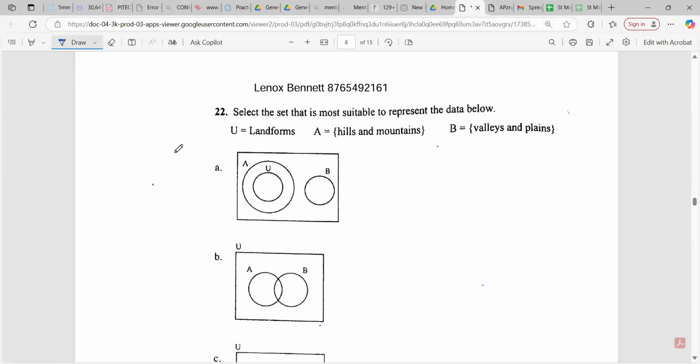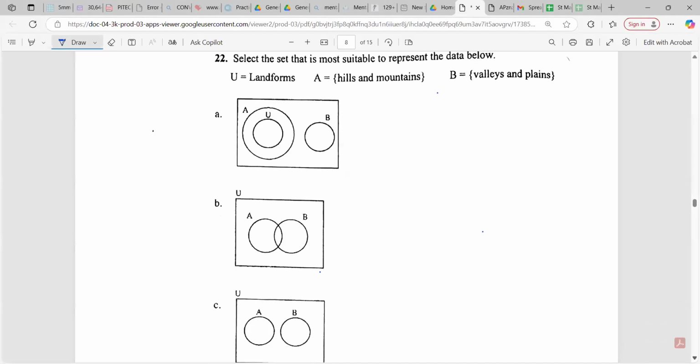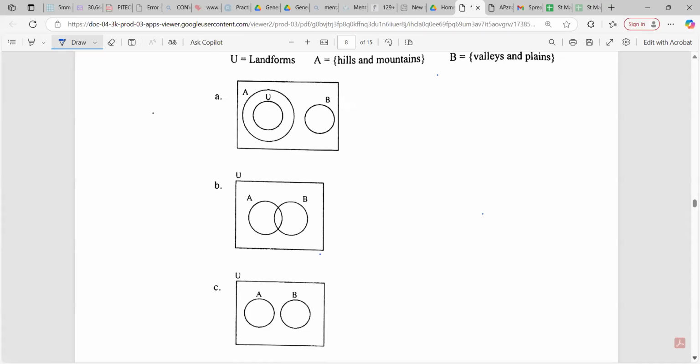Okay, sir, for number 22, the answer would be C, as in cat, because the union is the landforms. So the hills and the mountains, which is A, and the valleys and the plains would go in the union. The hills and mountains and the valleys and plains are different, so they can't intersect.